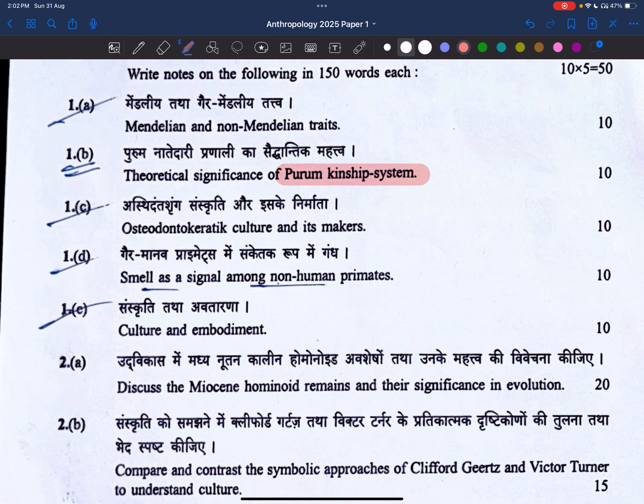Now, histodon into keratic culture. Spelling itself is something different. Even I don't know about all this culture. Okay, let's try to read about this.